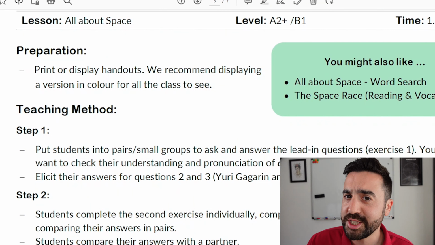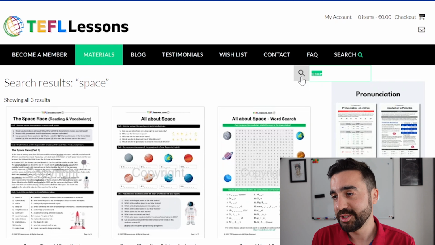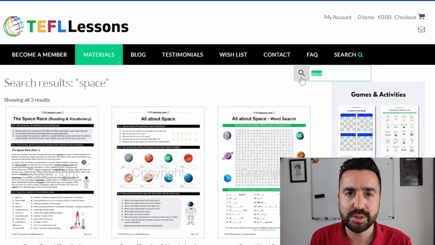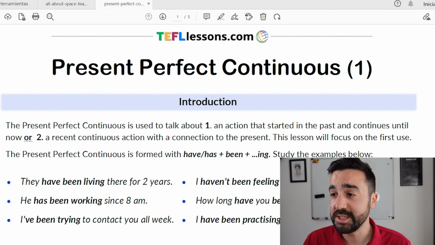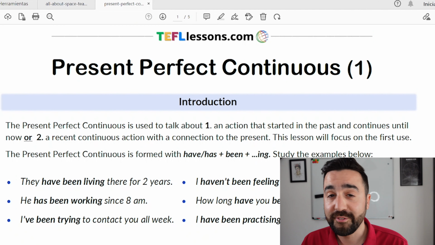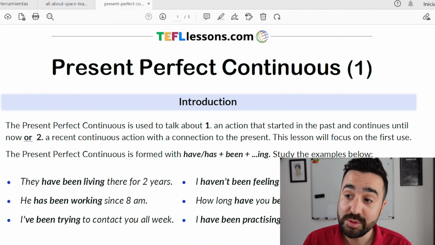So for example, I had a B2 class, and one of the grammar topics that was coming up in our course book was the present perfect continuous. So what I was looking for online was some materials that would really crystallize and make it clear what the rules were and what the use was. So you can see here that this contained all the information my students would need to be able to use the right form and to use it correctly in conversation.